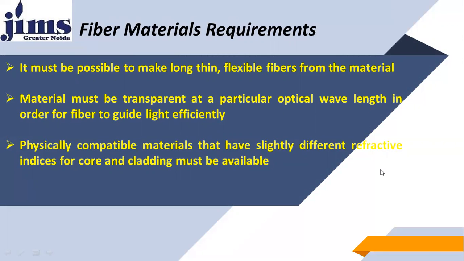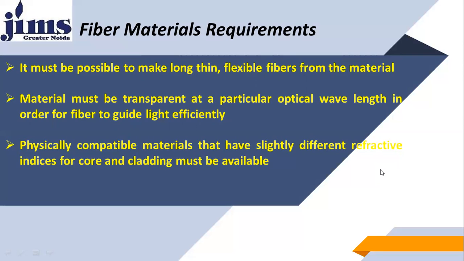Second point is the material must be transparent at a particular optical wavelength in order for the fiber to guide light efficiently. Third point is physically compatible materials that have slightly different refractive indices for core and cladding must be available. As you know, in an optical fiber there are three regions: core region, cladding region, and outer protection. But the two important regions are core and cladding. Core is the middle region.